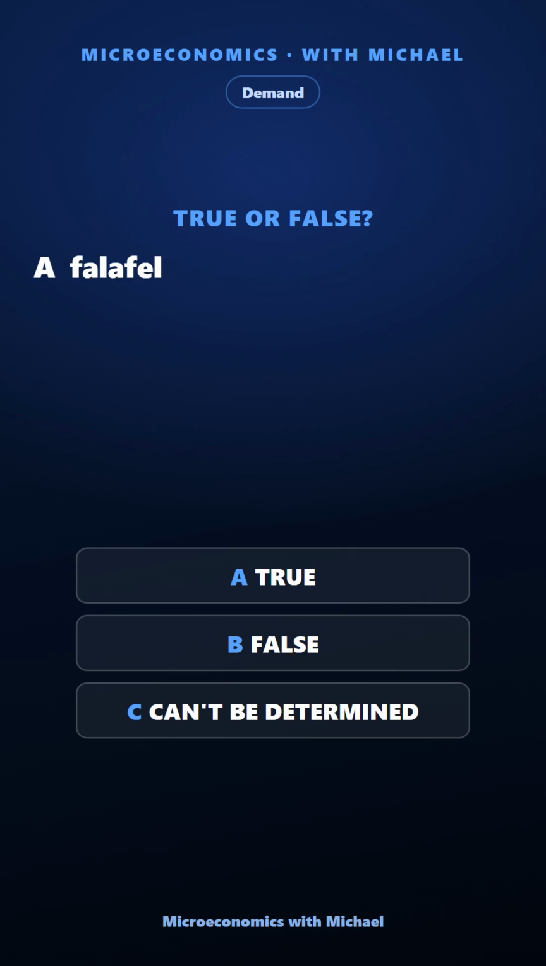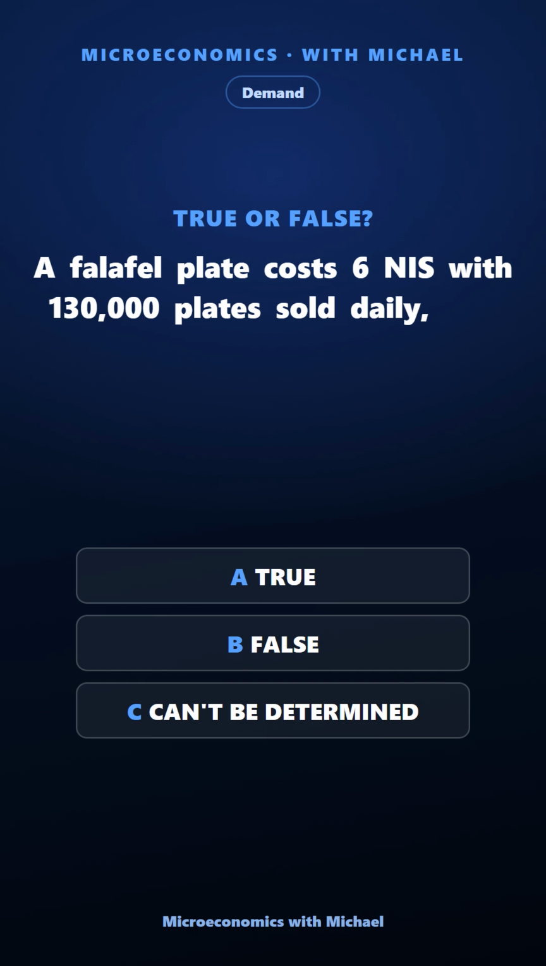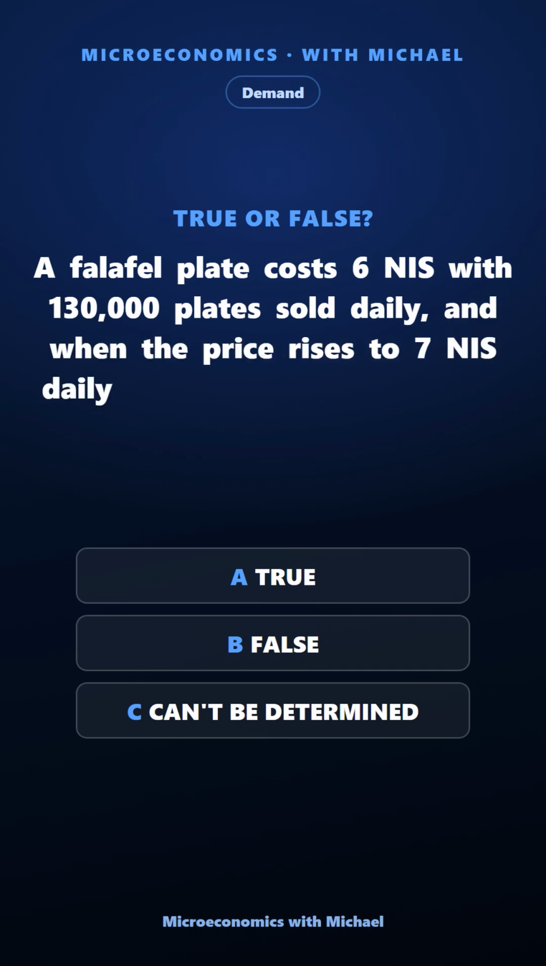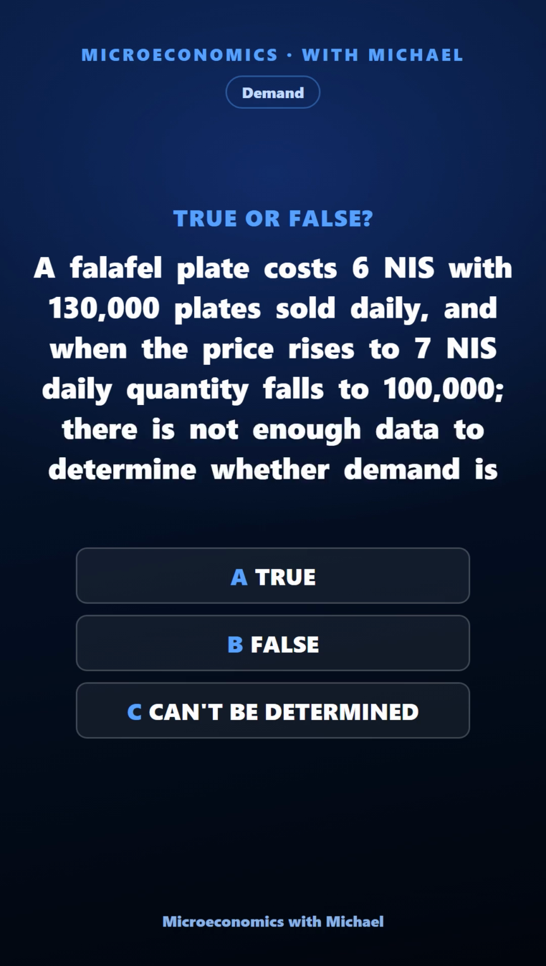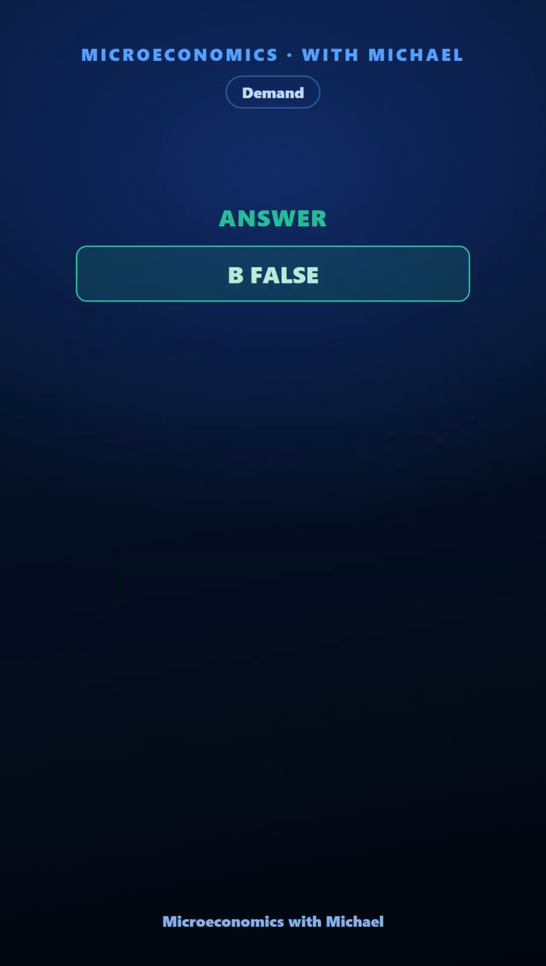A falafel plate costs 6 NIS with 130,000 plates sold daily, and when the price rises to 7 NIS daily quantity falls to 100,000, there is not enough data to determine whether demand is elastic or inelastic. True, false, or can't be determined. The answer is false. Incorrect.